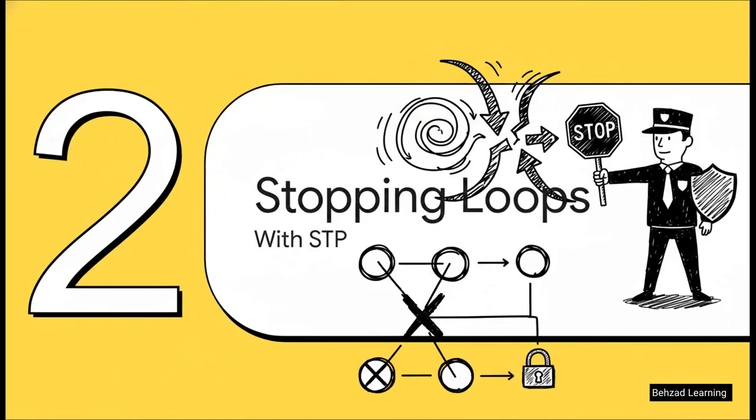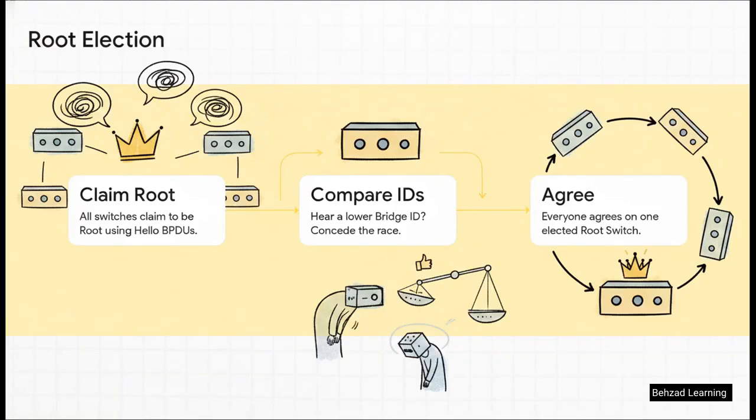Section 2, Stopping Loops with STP. To save us from this catastrophic meltdown, we rely on the Spanning Tree Protocol, or STP. STP prevents loops by running what is essentially a digital political election to establish a single point of reference for the whole network. Here's how it goes down.